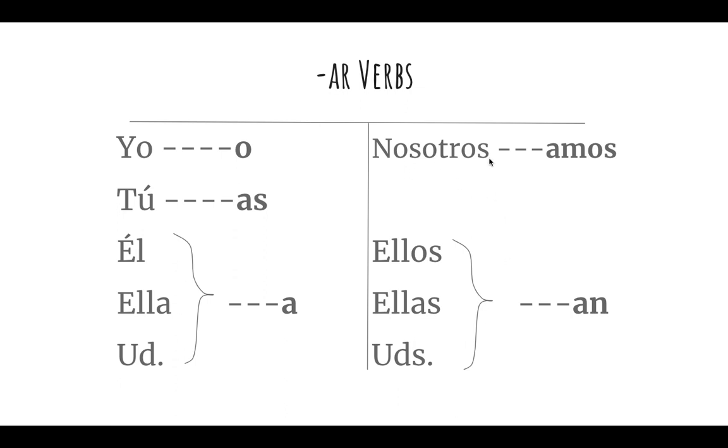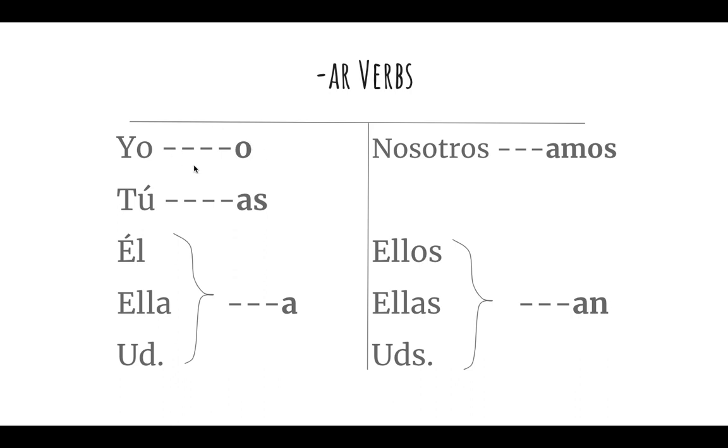Nosotros would be we, ellos, they, but it has to be a group of all males or mixed males and females. Ellas would be a group of only females. Ustedes would be all of you. Or if you were in the South, you'd say all y'all. Okay? Now you're going to notice that the ending, o, is going to be added once we chop off the AR from the verb. Okay?